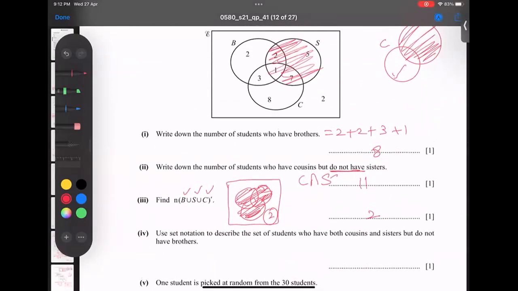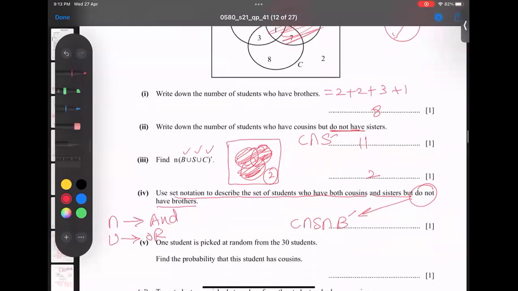Next part we have here: use set notation to describe the set of students who have both cousins and sisters but don't have the brothers. Repeat, both cousins and sisters, but no brother. Not means complement, make sure. So this is a way of writing. I hope you understood. And whenever "and" comes, make sure "and" stands for intersection and "or" stands for union. Make sure. Okay, so let's go for the next part.